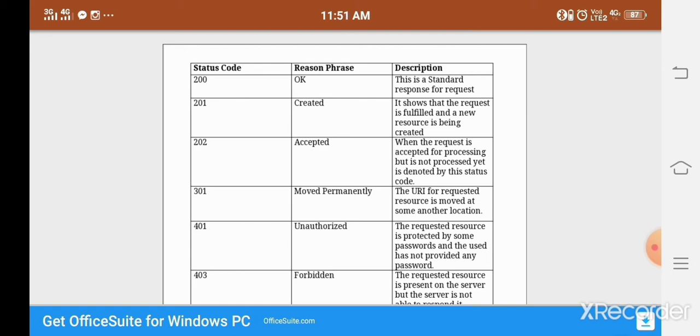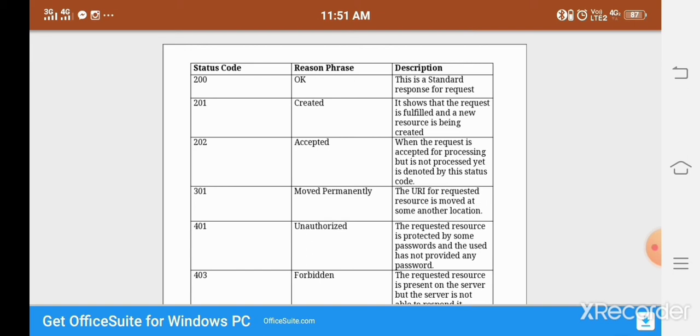The description of OK means this is the standard response to a request. When the client requests some information from the server, the response is OK, it is fine. That's why it indicates OK. And second one is 201. The 201 status code has the reason phrase Created. Its description shows the request was fulfilled and a new resource was created. When a new resource is created, that's why we use the 201 status code.